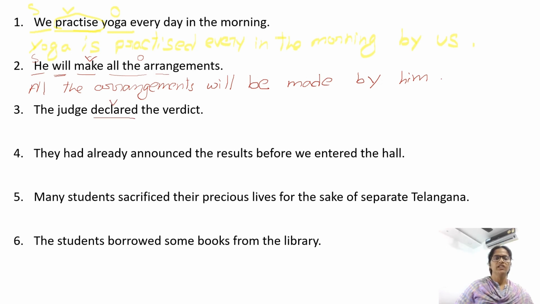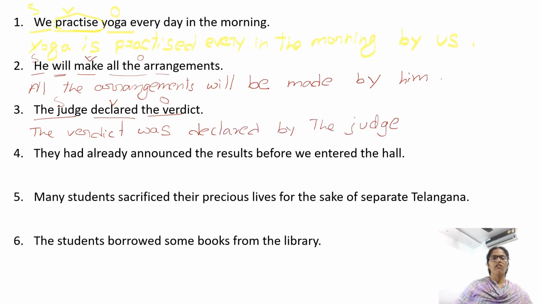The judge declared the verdict. Declared is the verb, the judge is the subject, the verdict is the object. So the verdict, declared, V3 form of the verb. The sentence is in simple past. We need was or were. The verdict is third person singular, so we need was. The verdict was declared by the judge.